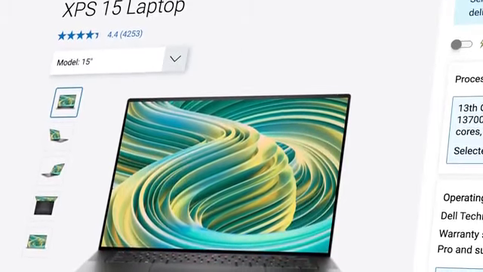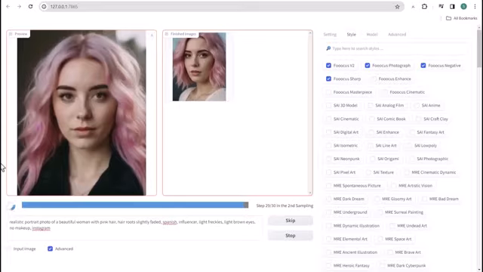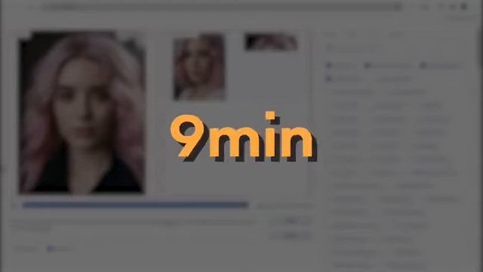And to be fair, if I was working with a more powerful computer, this would probably be faster. My laptop, while great, isn't exactly a gaming laptop. It's a Dell 2022 XPS. So that is definitely something to keep in mind if you choose to generate free AI art images with an open source image generator. In total, it took an incredible 9 minutes and 41 seconds for it to generate 2 images for me,